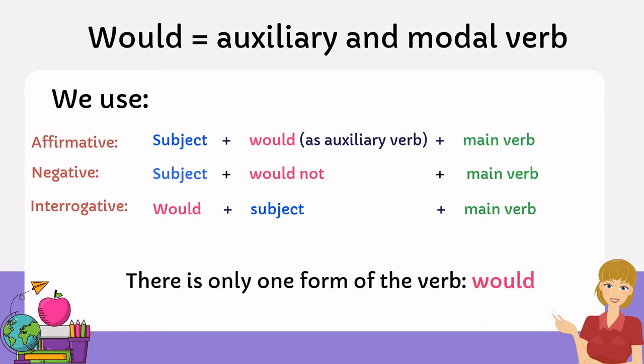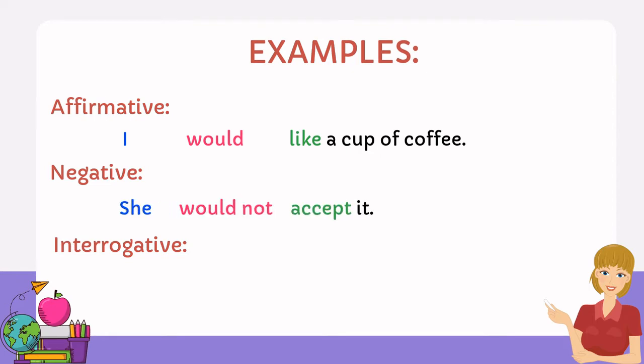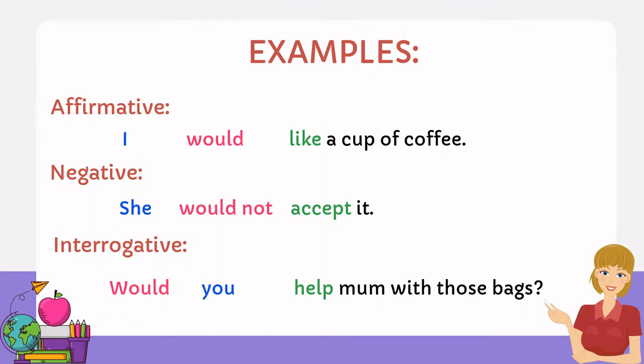So there is only one form of the verb would. Let's see some examples. Affirmative: I would like a cup of coffee. Negative: she would not accept it. Interrogative: would you help Mom with those bags?